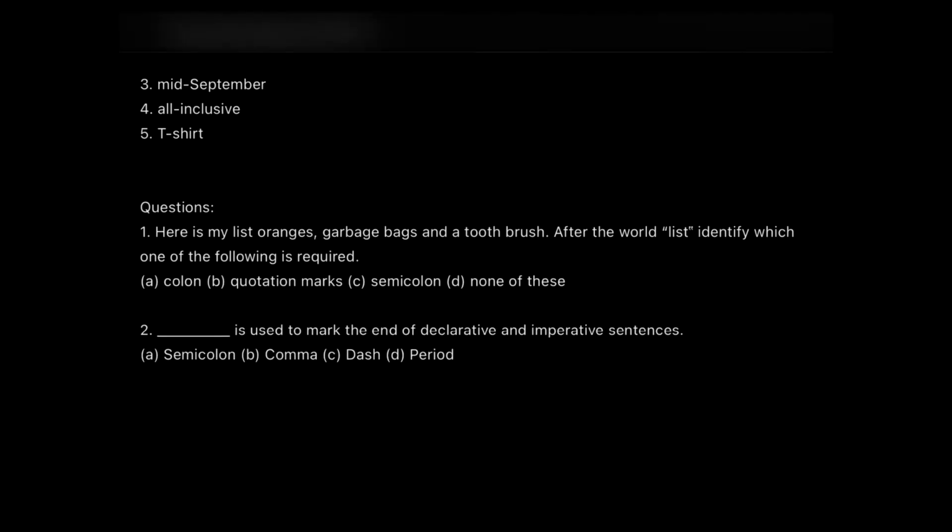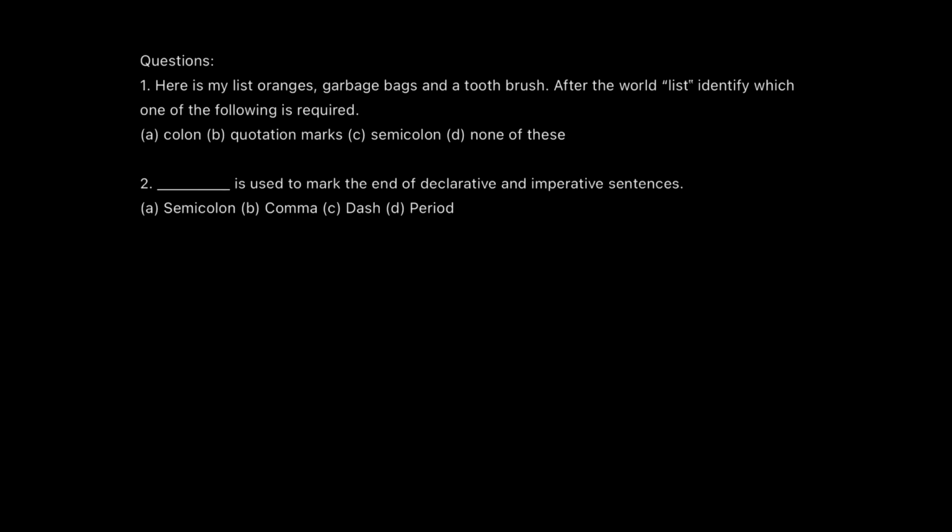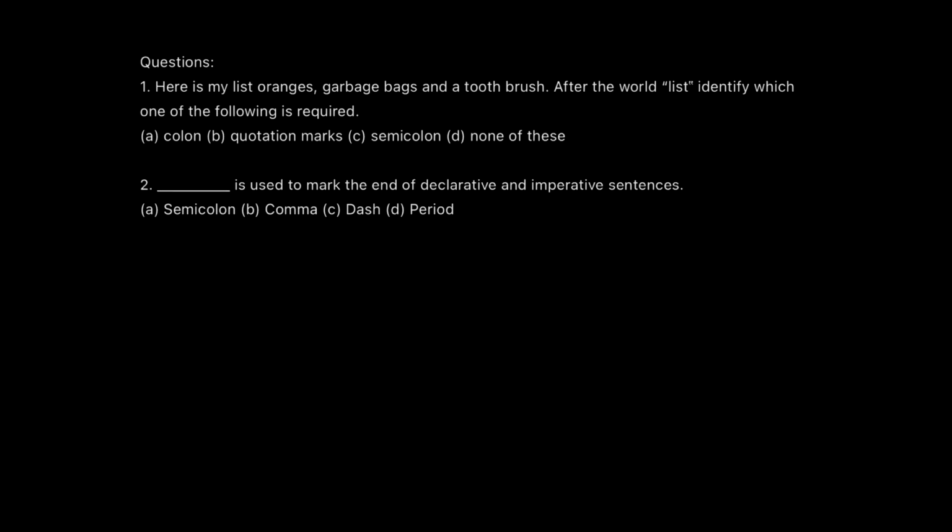Now let's do a few questions related to it. That would be interesting. Here is my list: oranges, garbage bags, and a toothbrush. After the word list, identify which one of the following is required. So here, what should we add? That's the question. This is a direct question from Snap, guys. So here we need a colon because I am talking about a list and I am depicting my list, giving examples or explaining about my list. So here we need a colon.